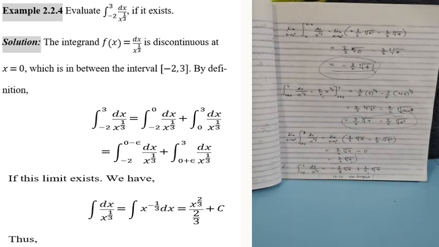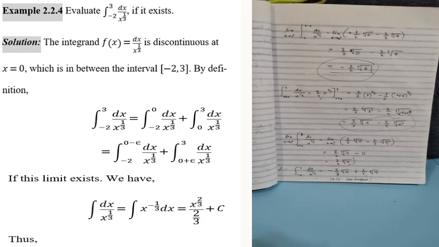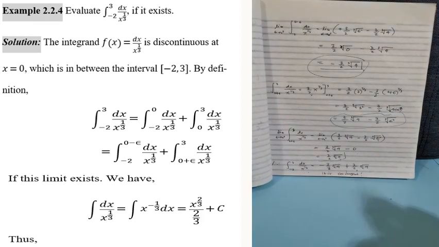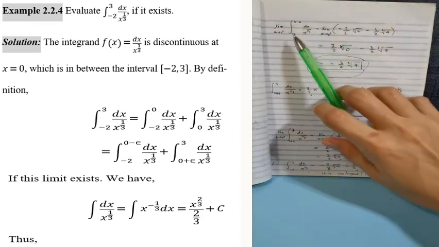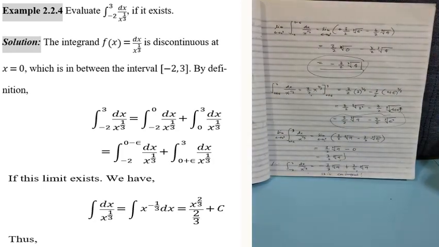What you need to remember is that the first process for improper integrals with discontinuous integrand is to look for the value of x that makes the denominator 0. If the denominator becomes 0 at that point, it means the integrand is discontinuous there. At that point, you either add epsilon or subtract epsilon. If the discontinuity is at the lower limit, you add epsilon. If it is at the upper limit, you subtract epsilon. Then evaluate the integral using the antiderivative you obtained, and after that, get the limit. So, that is for improper integrals.